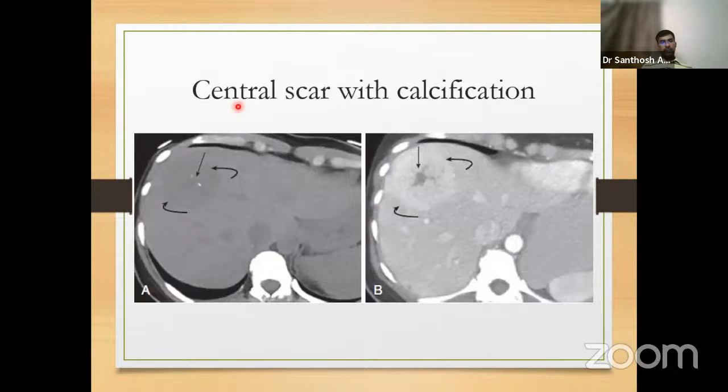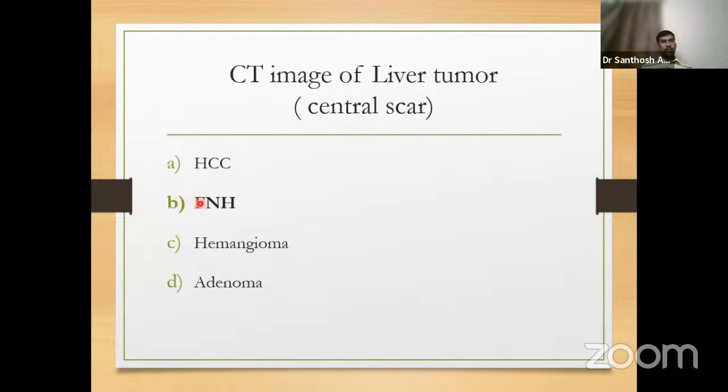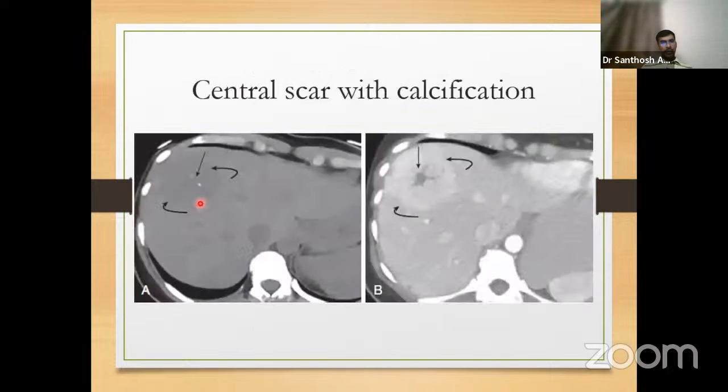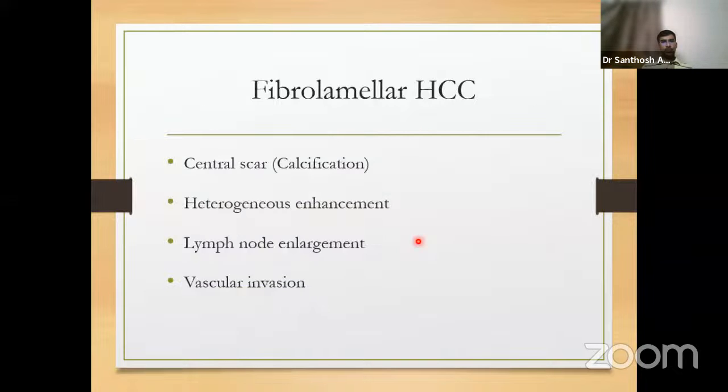Now, there is another tumor which can also have a central scar, but this central scar has calcification. So this looks almost similar, and slightly more enhancing in the portal venous phase also. So, fibrolamellar HCC also has a central scar, but 60 to 90% of them will have calcification.